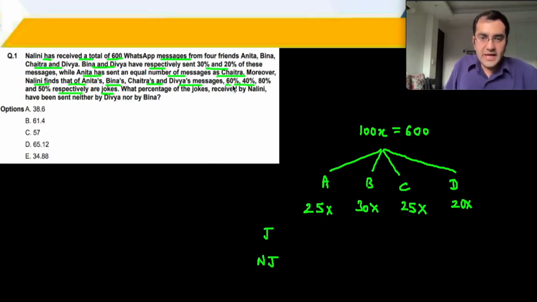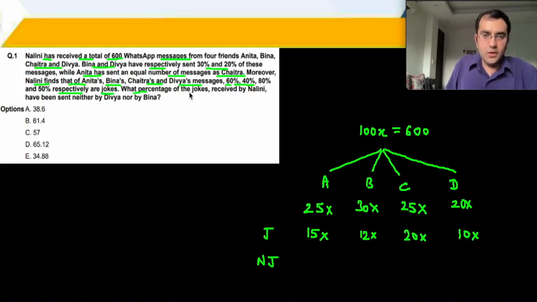So for example, for A, it is 60%. 60% of 25x becomes how much? 10% is 2.5x, 20% is 5x, 60% becomes 15x. 40% of 30x, 10% is 3x, 40% is 12x. 80%, so let's remove 20%, you remove 5x, you get 20x over here. And 50% are jokes, that's a total of 10x.